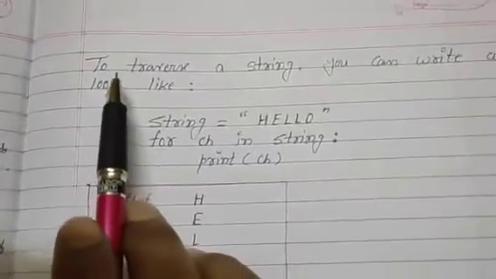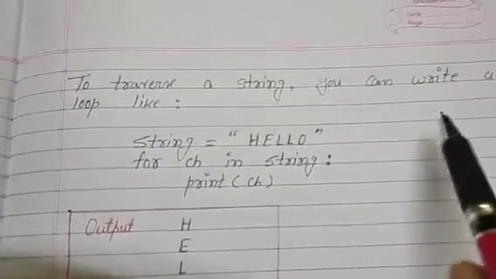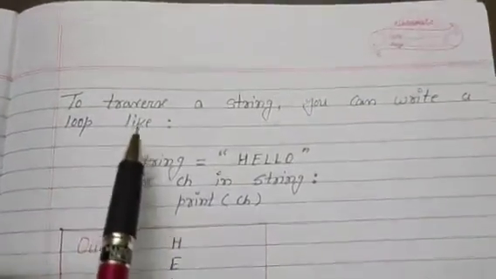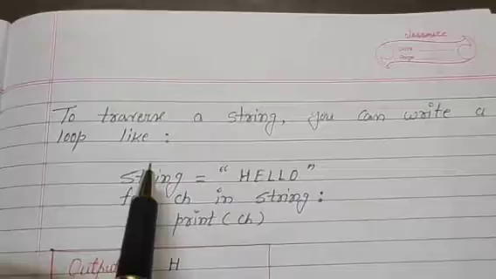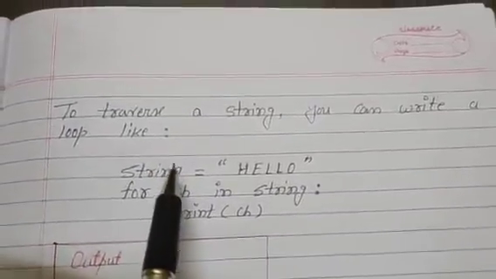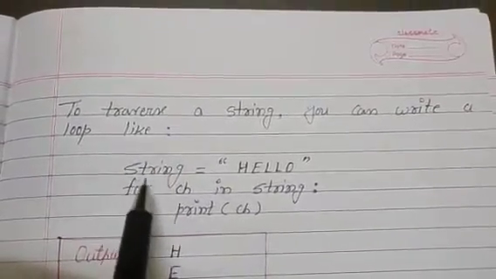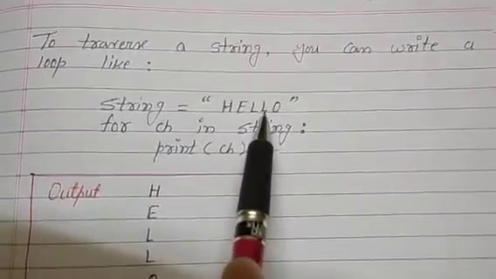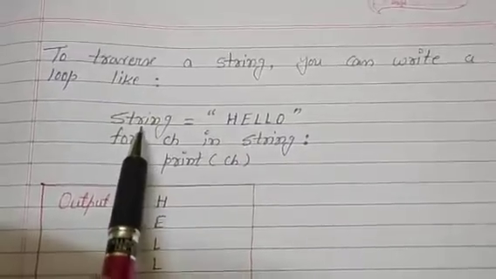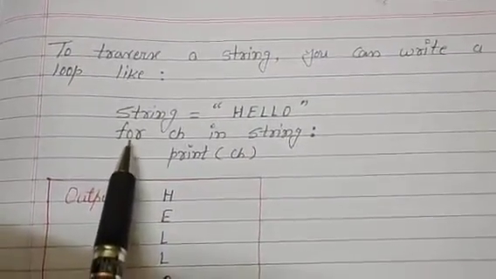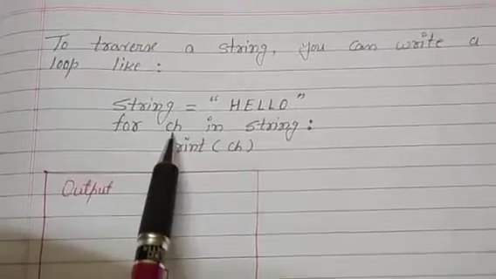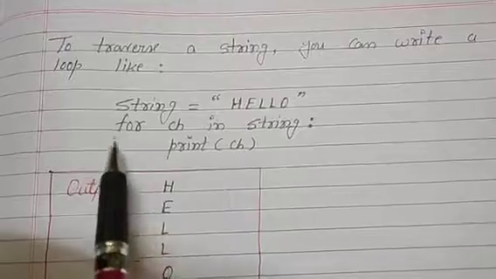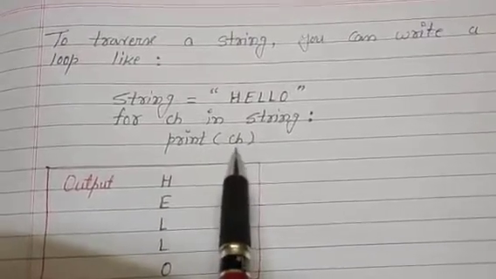Now, an example: to traverse a string you can write a loop. A string is a sequence of characters, and traversing means accessing one character at a time, so we use a loop. string equals hello, the word hello is assigned to string. Now for ch in string, and inside the for loop body, print ch.